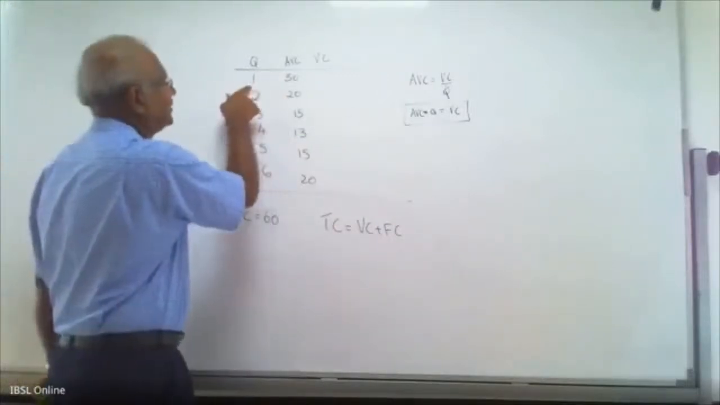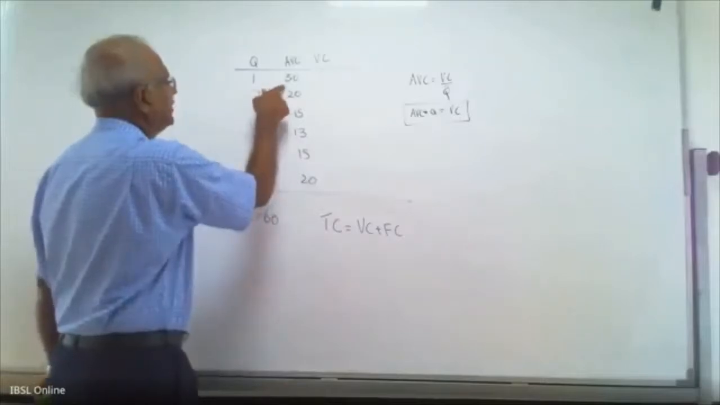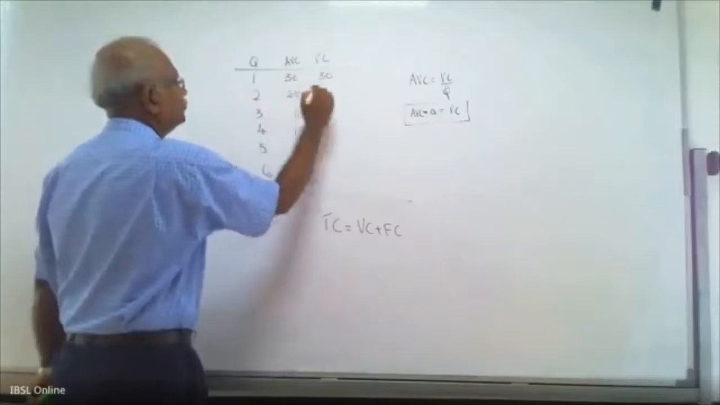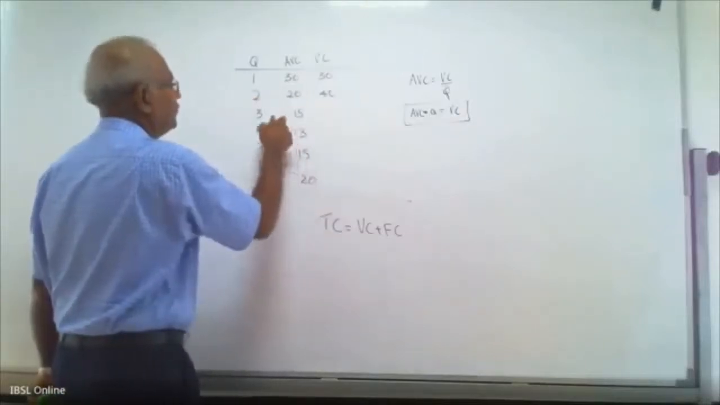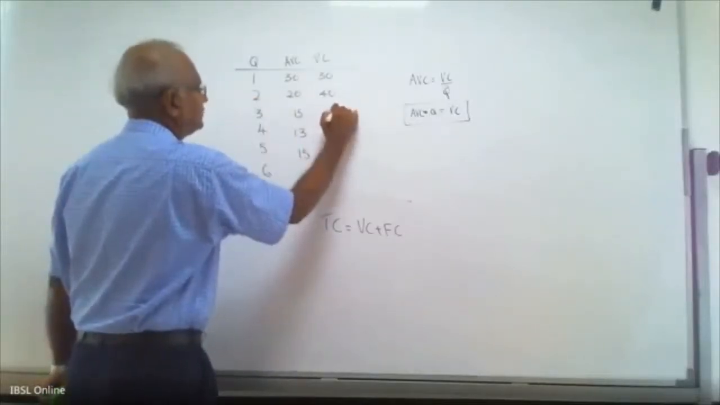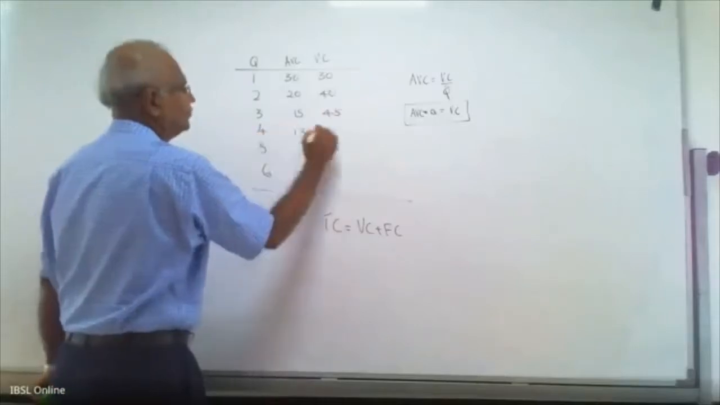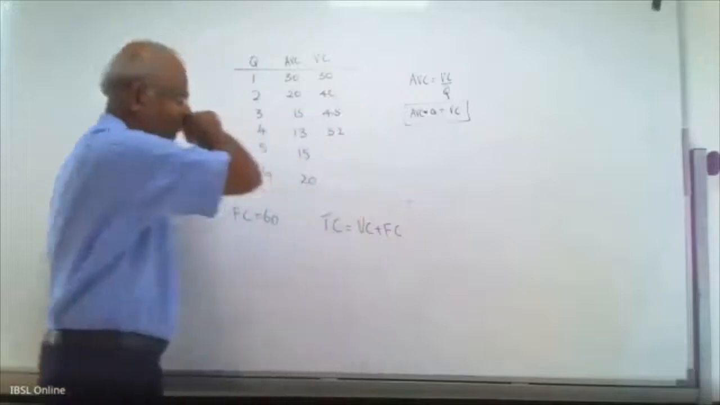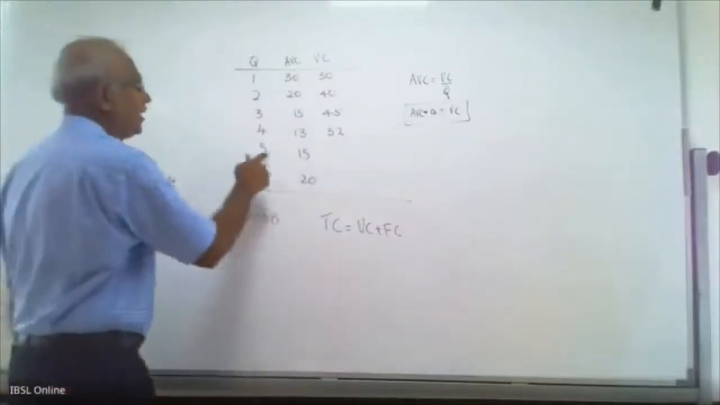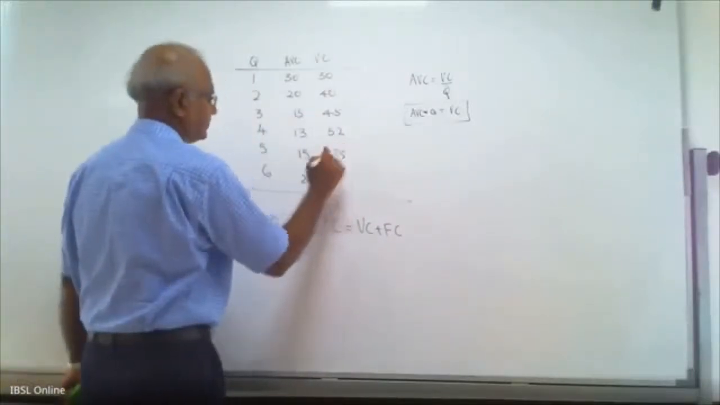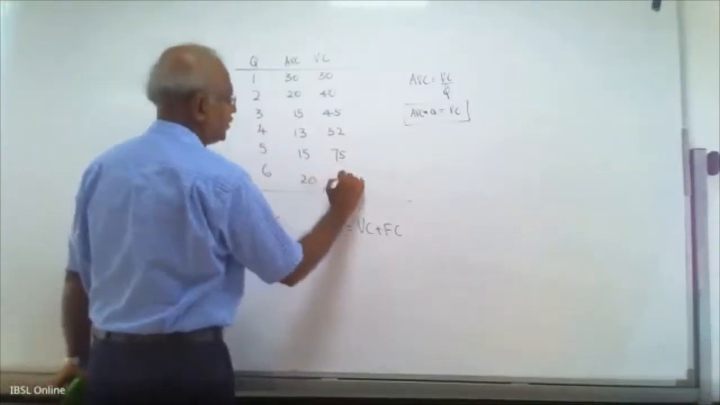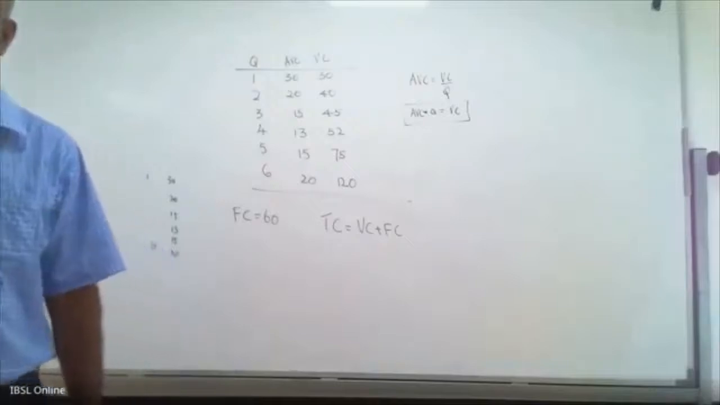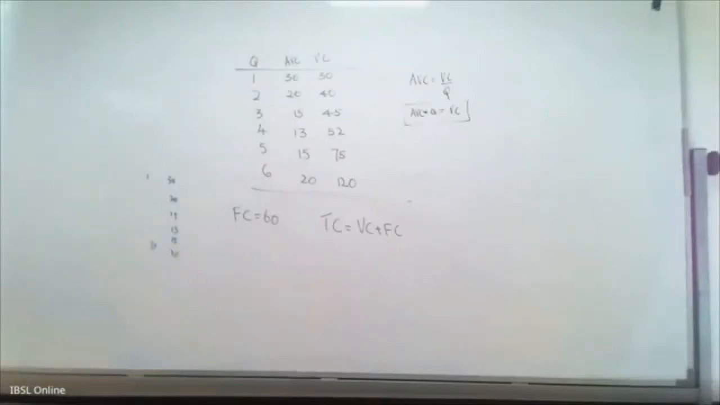30 into 1, 30. 20 into 2, 40. 15 into 3, 45. 13 into 4, 52. That is variable cost, AVC into Q. 15 into 5, 75. 20 into 6, 120. That is variable cost. Take down that variable cost.